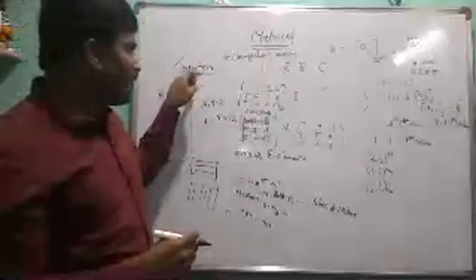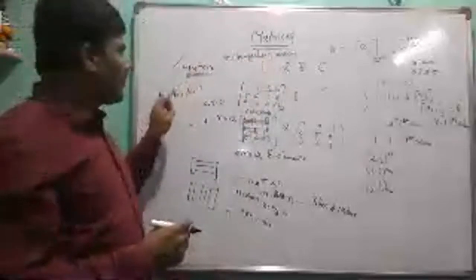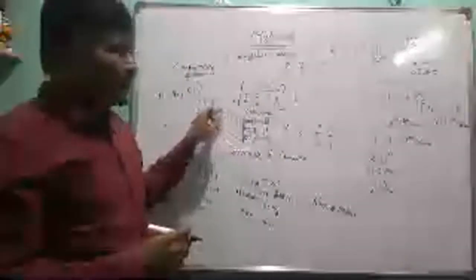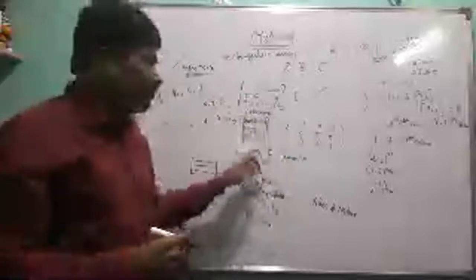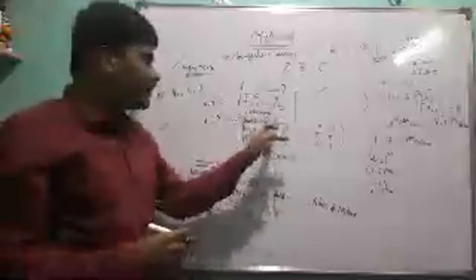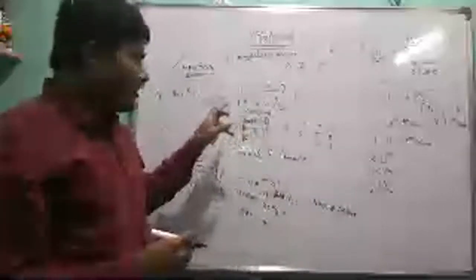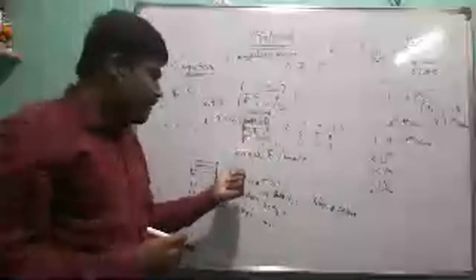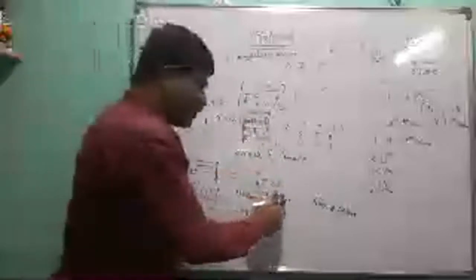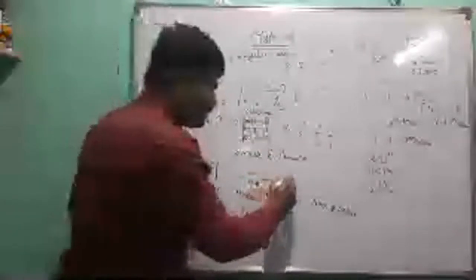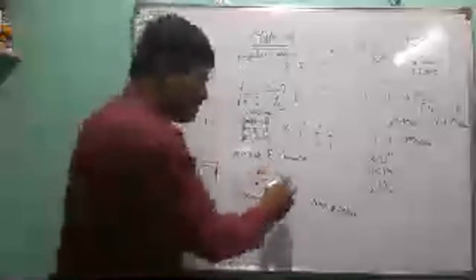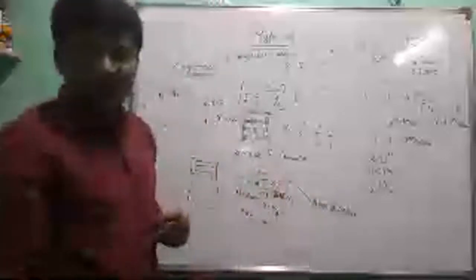Matrices are denoted by capital letters A, B, C, D, and so on, X, Y, Z. In a matrix, the numbers are called entries or elements. Also, these are denoted by rows, and these are denoted by columns. Now the rows and columns can be denoted m and n. Now we write m cross n or m by n. Symbolically, it is denoted by m by n. This symbolical form is called the order of the matrix.